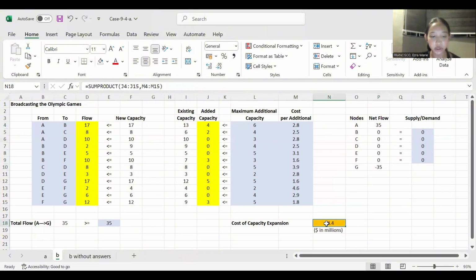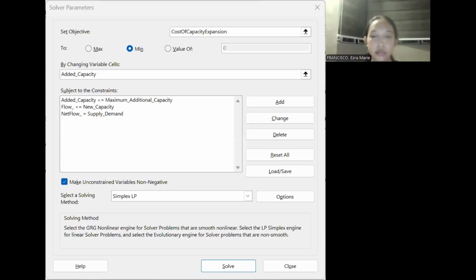And lastly, for the Solver objective, the objective cell used the SUMPRODUCT formula to calculate the total cost of capacity expansion by multiplying the added capacity by the cost per gigabyte for each link. Solver was set to minimize this total cost. Now, to solve Part B, I set the following parameters in Solver. For the objective, we've minimized the total cost of capacity expansion calculated with the SUMPRODUCT formula. For our decision variables, we have the added capacity to calculate how much additional capacity is needed.